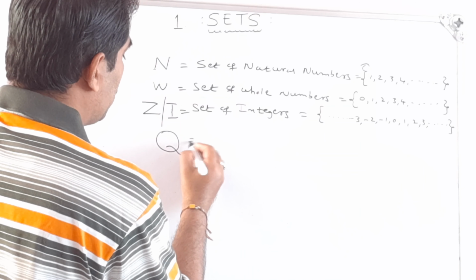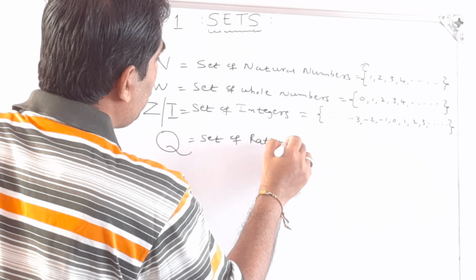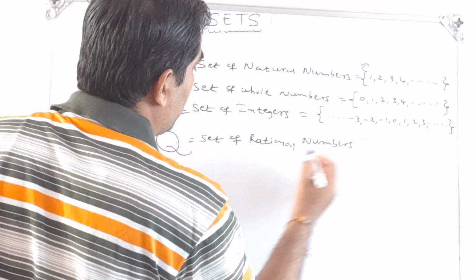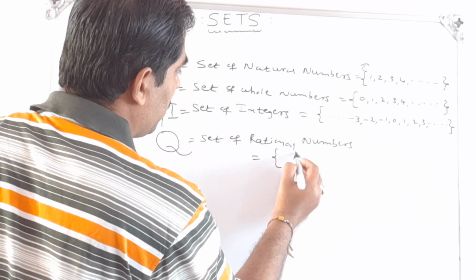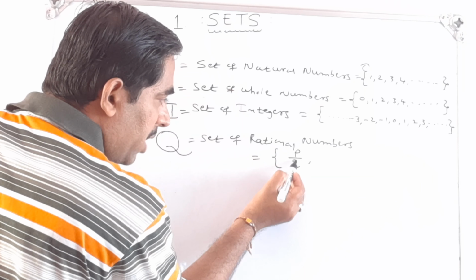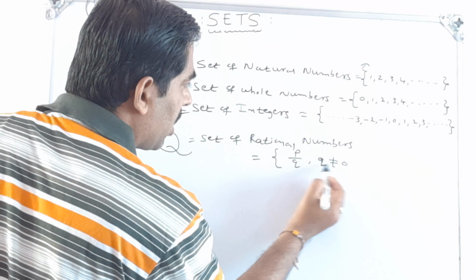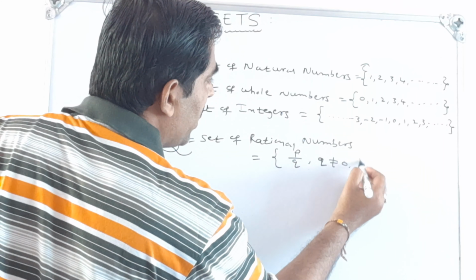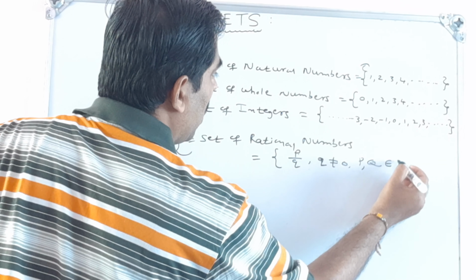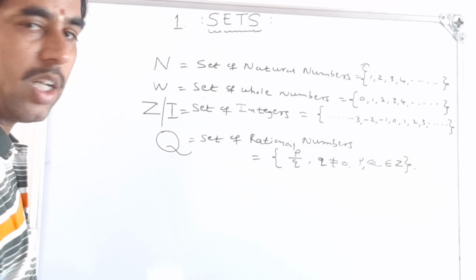Set of rational numbers. So let me write it here. Set of rational numbers means the numbers of the form p/q. Of course the denominator should not be 0, so q is not equal to 0, and these two are integers. So p and q belong to the integers. Such a type of set is called the set of rational numbers.